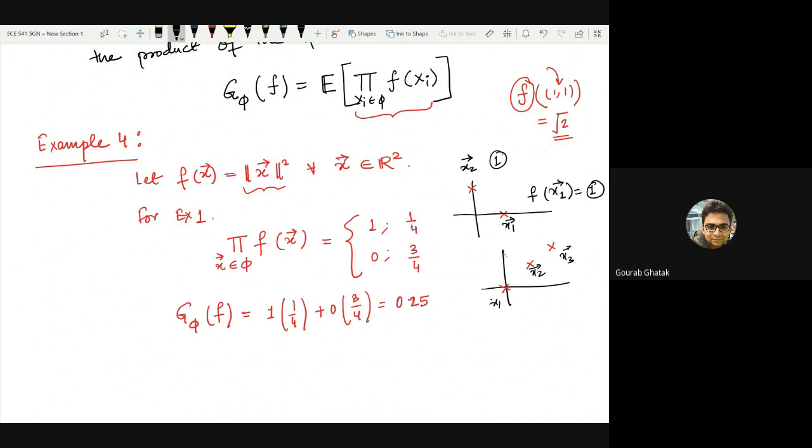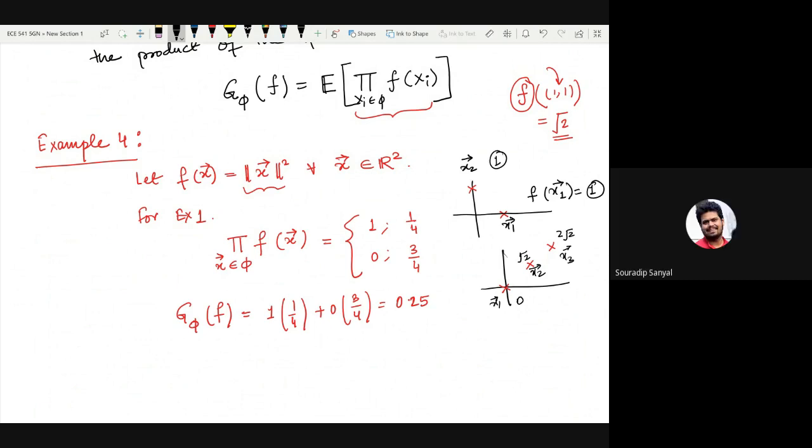Now can you see why it is 0? At x3 it is 2 root 2, the distance of it from the center. At x2 the value of the function is simply root 2, the distance of it from the center. At x1 the value is 0 because the distance from the center to x1 is 0. The product of 0, root 2 and 2 root 2 is 0.